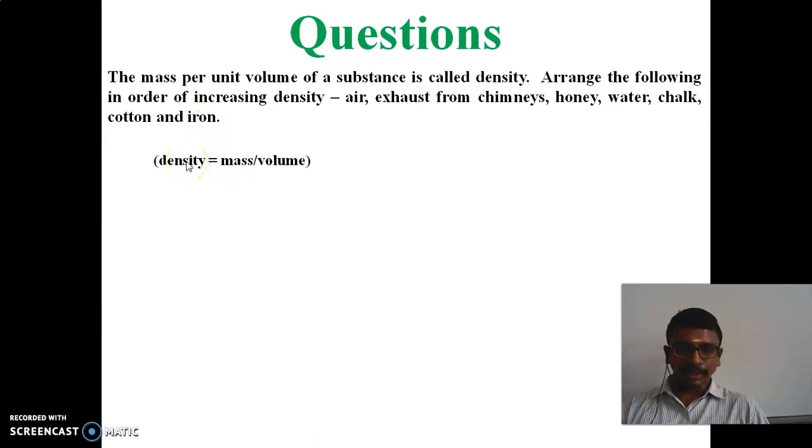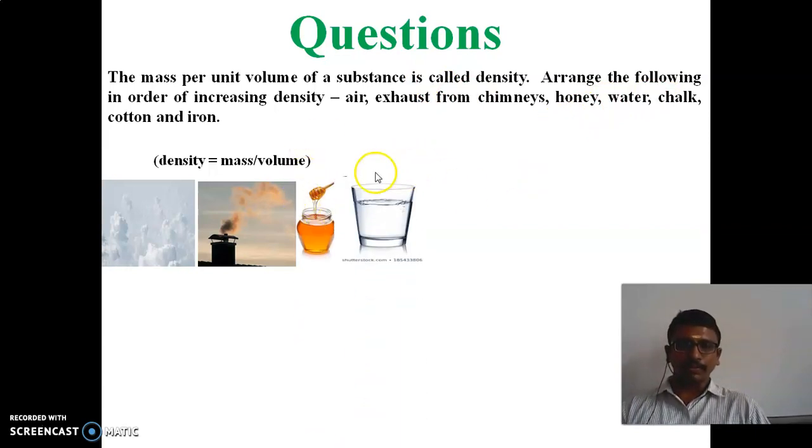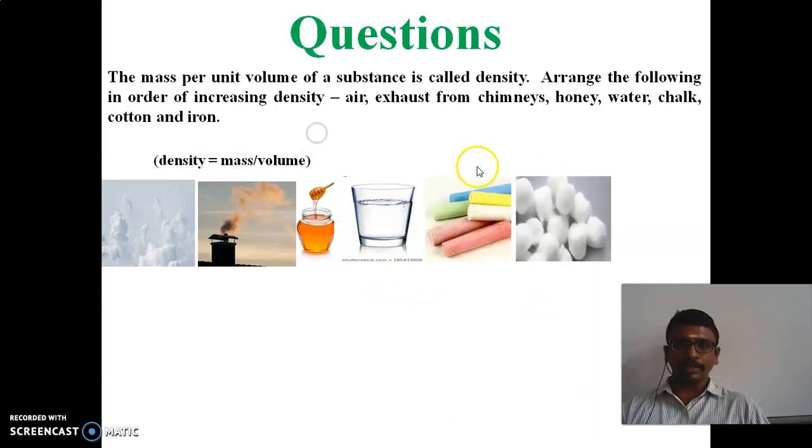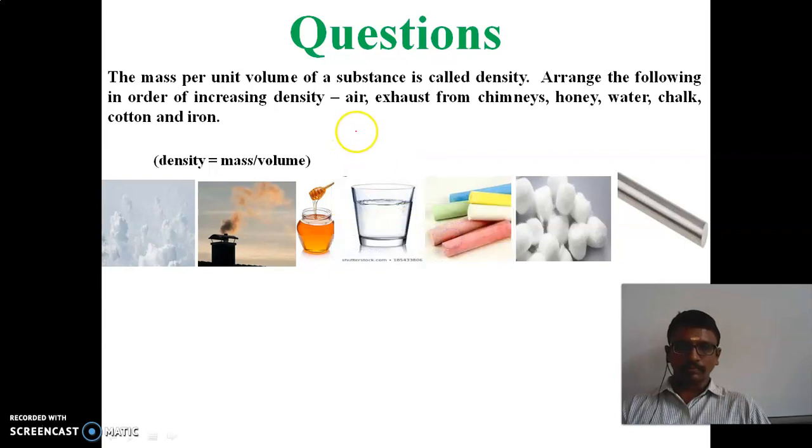The density is nothing but mass per unit volume. The items are air, exhaust from chimneys, honey, water, chalk, cotton, and finally iron.